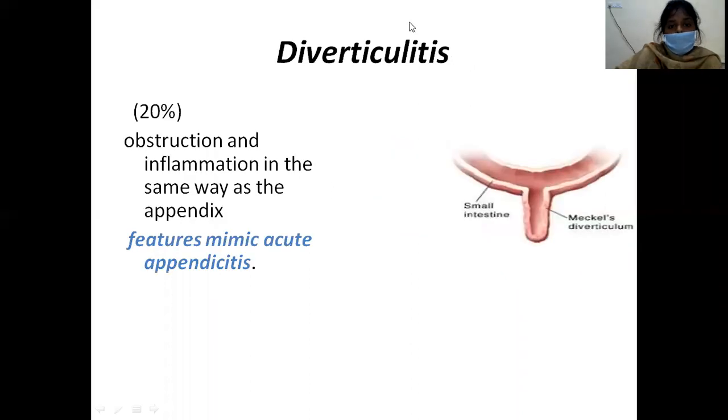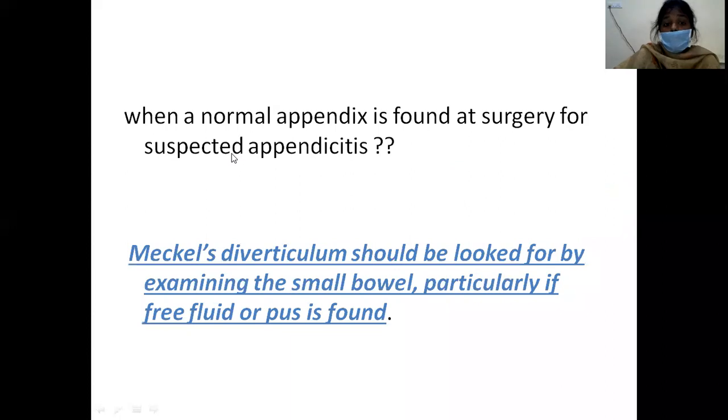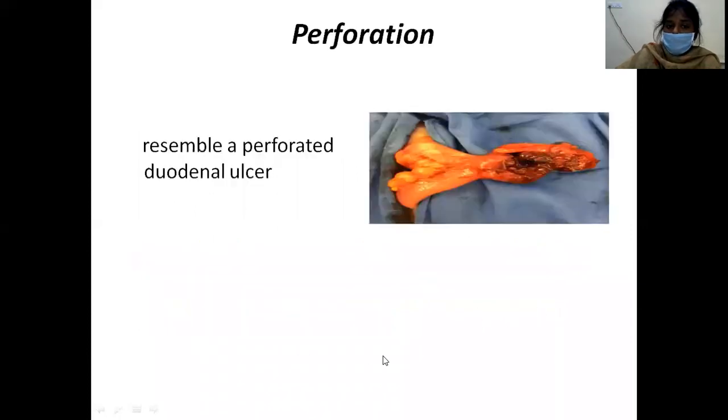The other important feature is diverticulitis, that is obstruction. Because of this inflammation of the Meckel's diverticulum, it causes diverticulitis, and this diverticulitis will mimic acute appendicitis. So when you are operating for a suspected appendicitis and you are seeing a normal appendix, it is always better to check for Meckel's diverticulum, that is 2 feet from the ileocecal junction. Meckel's diverticulum should be looked for by examining the small bowel, particularly if there is free fluid or pus.